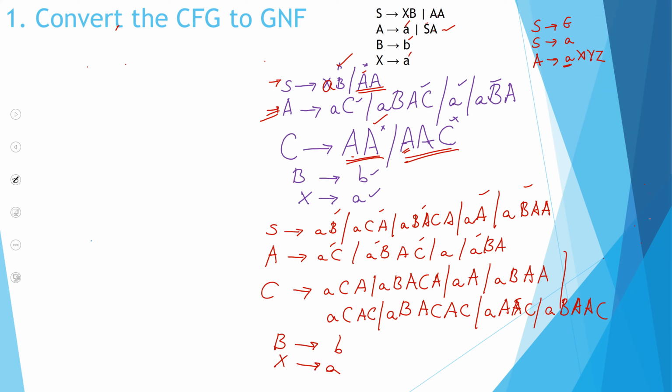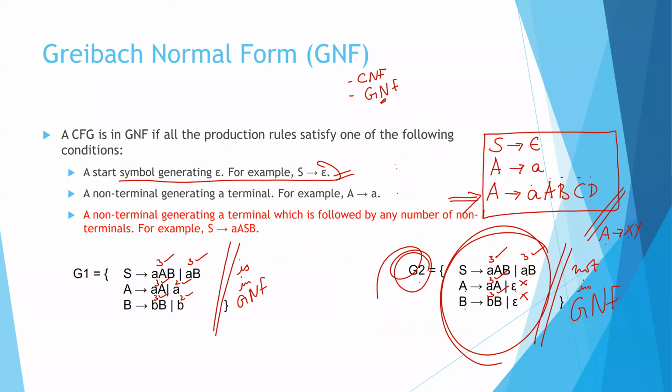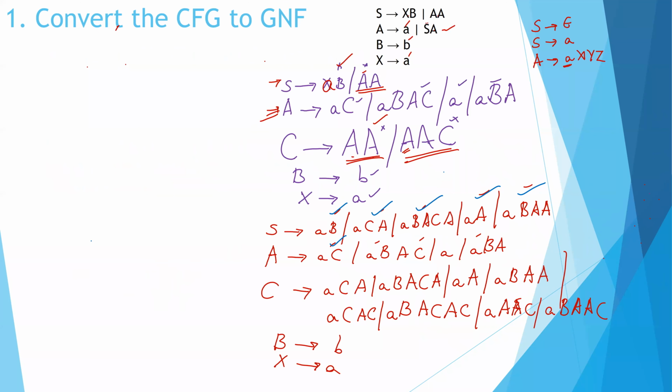So now let me check again whether everything is in Greibach normal form. I'll just do a quick checking. Yes. Looks good. Everything looks good.